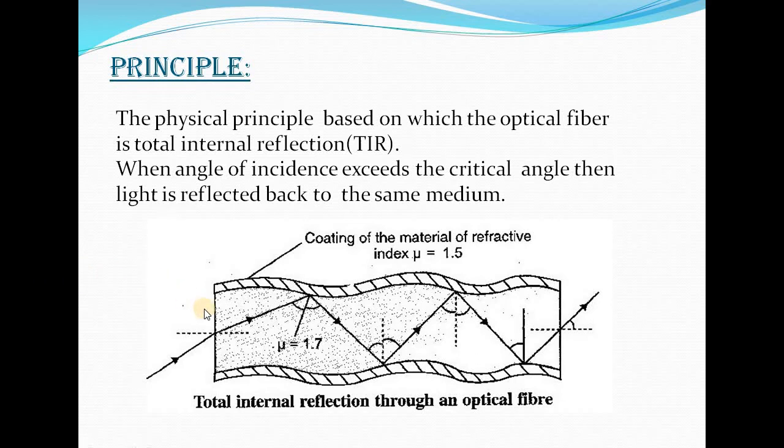Here you can see the core is of higher refractive index, that is 1.7, and the clad is of lesser refractive index, 1.5. This is how the refractive index varies from core to clad. And you can see how the total internal reflection takes place. When the angle of incidence is just greater than the critical angle, total internal reflection takes place.